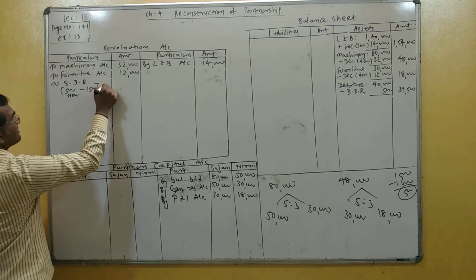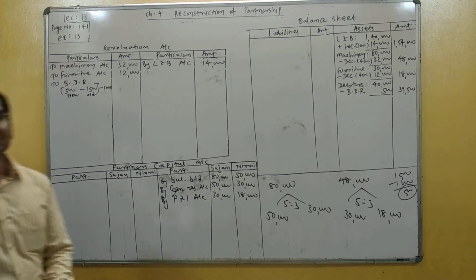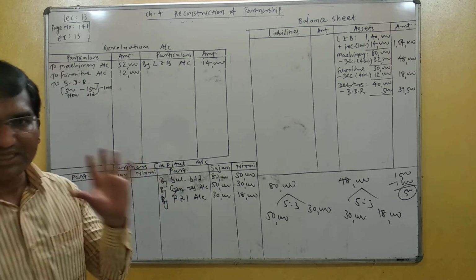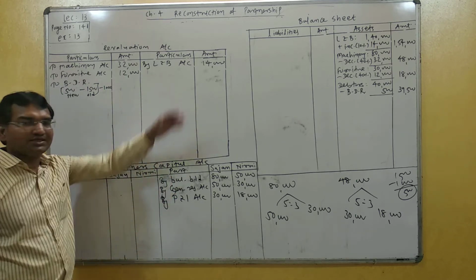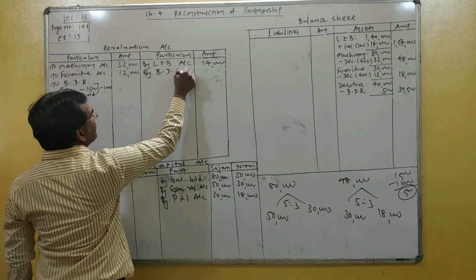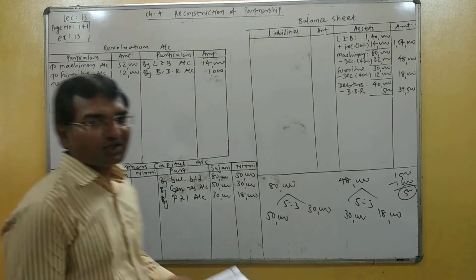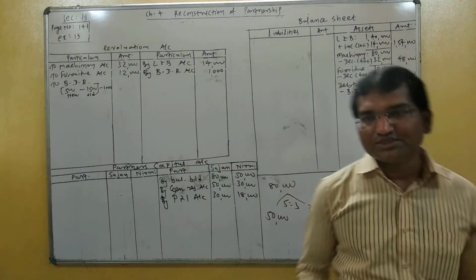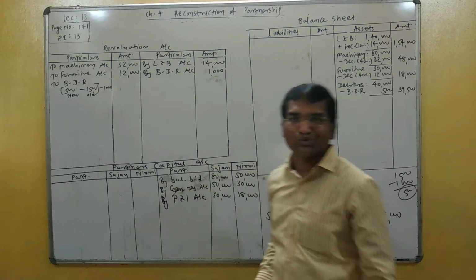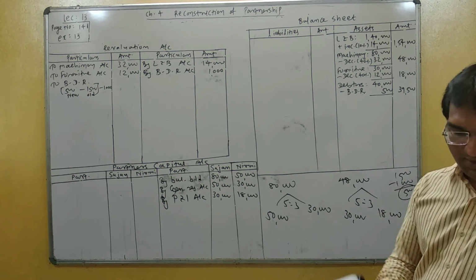So the answer is minus 1,000. As per our discussion, if there is a minus, it should be shown on the opposite side, the credit side, by BBR account 1,000. Do you understand? If positive, it is shown on the same side; negative, opposite side.